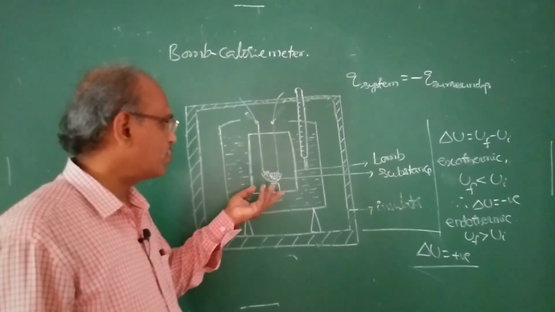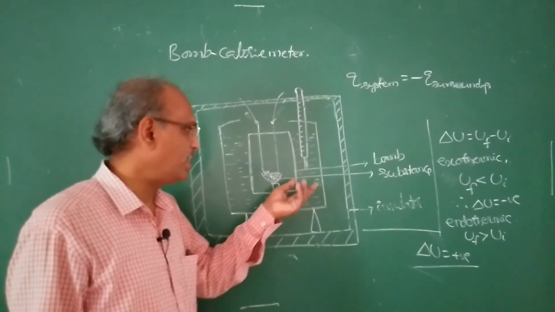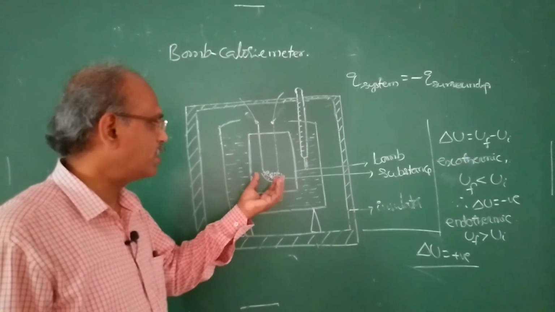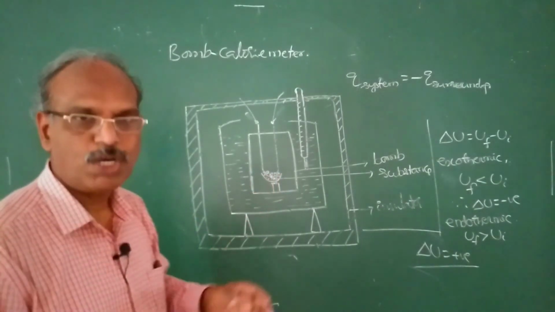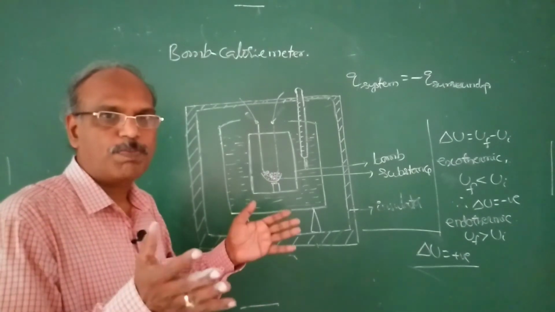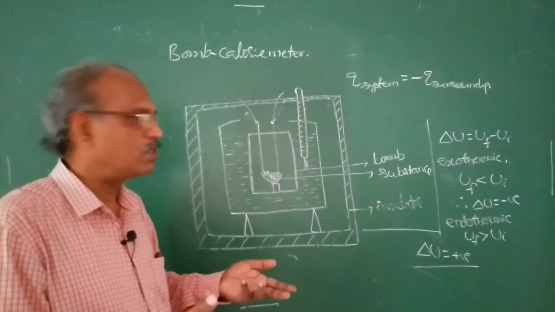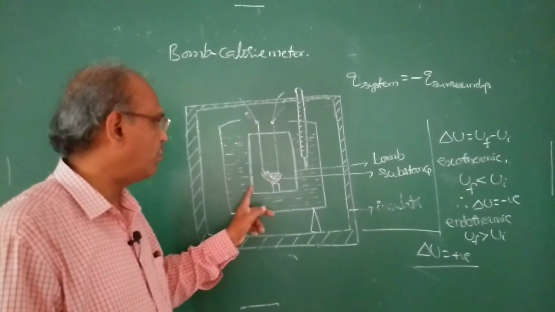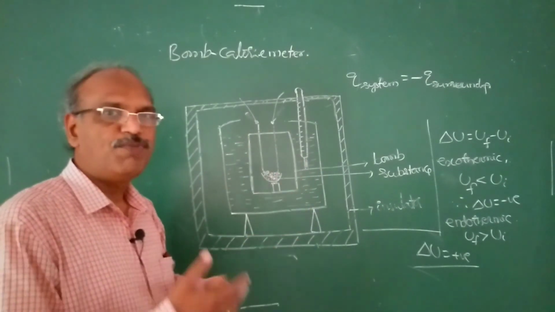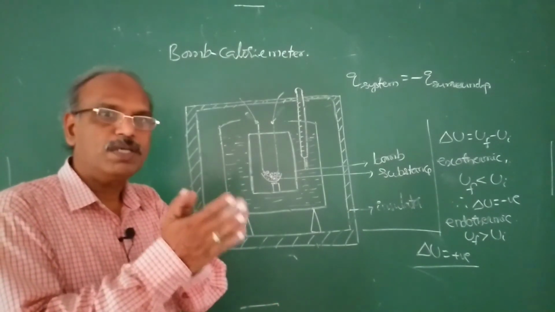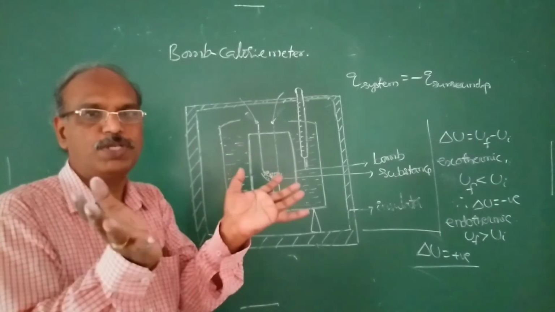The gases produced during the liberation of heat energy gain kinetic energy by that heat, and they try to expand. Internal pressure increases. If the material the bomb is made of is not able to withstand that pressure, there may be a possibility of a blast, an explosion.